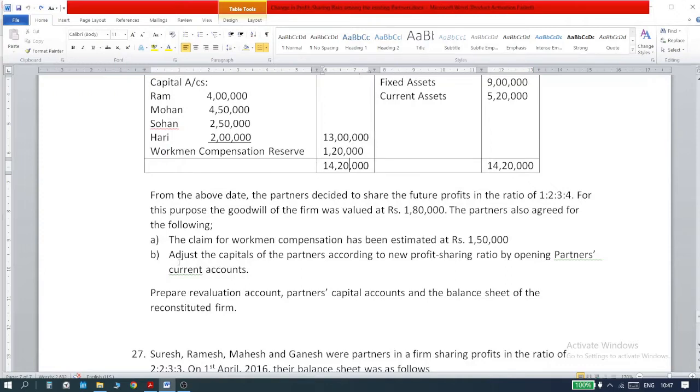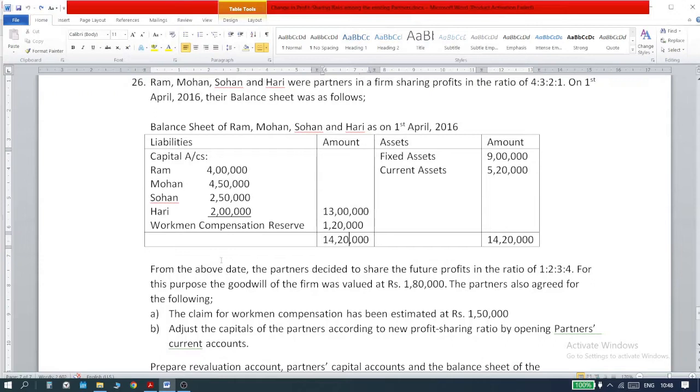This is very important. Second point: adjust the capitals of the partners according to the new profit sharing ratio by opening partners' current accounts. Somebody asked me in the class, how do I know that this has to be treated through current accounts? Because it is mentioned in the question. Also keep in mind, when a new partner joins the partnership, there are two things that happen. First, we have to adjust for goodwill, and the new partner brings in capital. These are the two adjustments, among others, that we need to make in this sum.